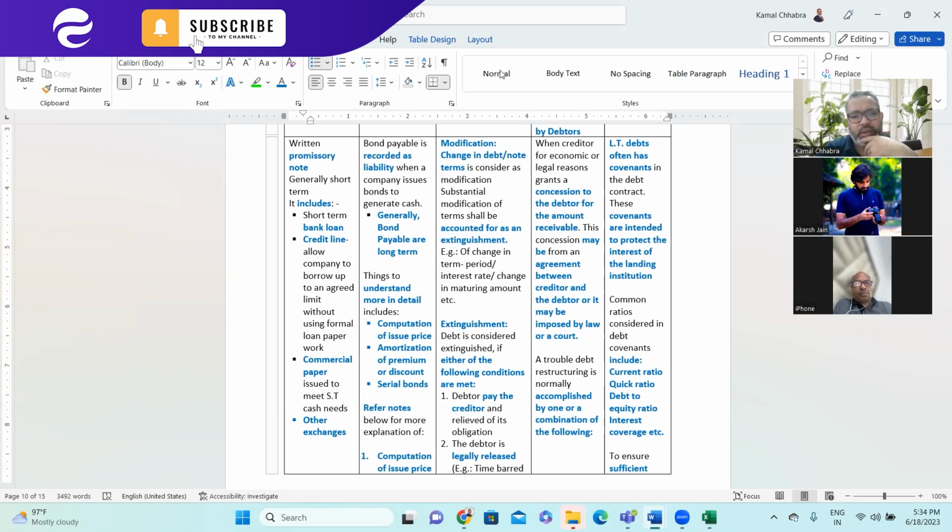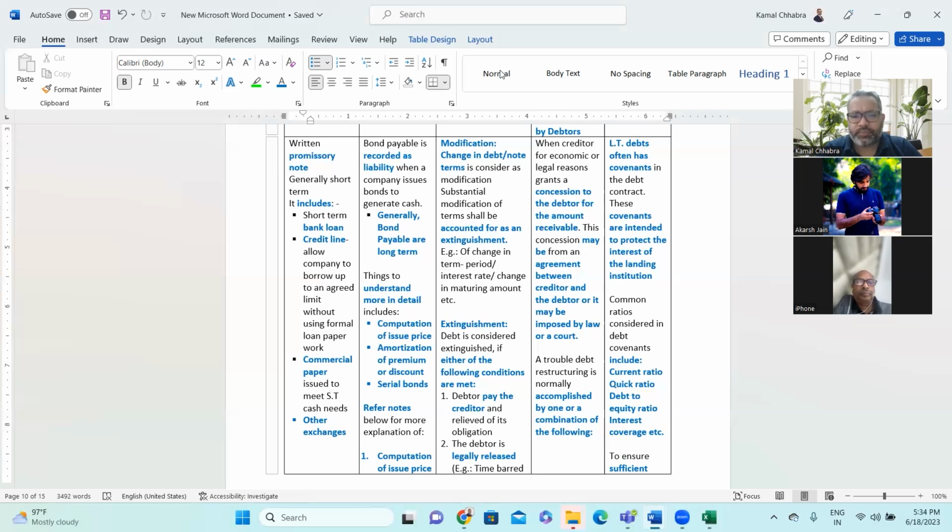So change in debt or note terms is considered as modification. Substantial modification of the terms shall be accounted for as an extinguishment. So for example, a change in the period, interest rate, or maturity amount, etc. has been considered as a modification in the debt or note.